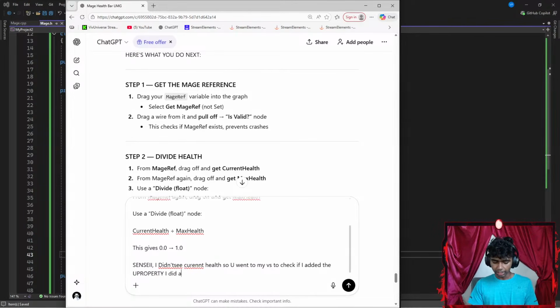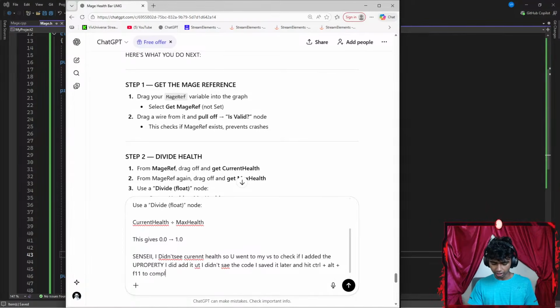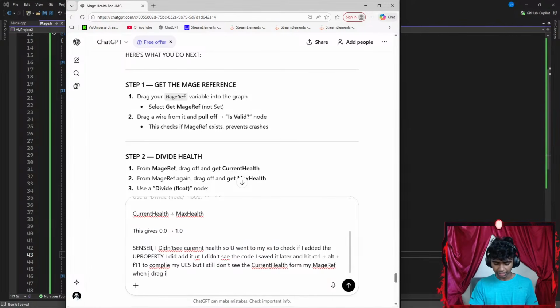Okay, I did add it, but I didn't save the code. I saved it later and hit Control plus Alt plus F11 to compile. Okay, my Unreal Engine 5. Let's go with something like UE5, but I still don't see the current health. Let's go with something like current health from my mage ref when I drag it.